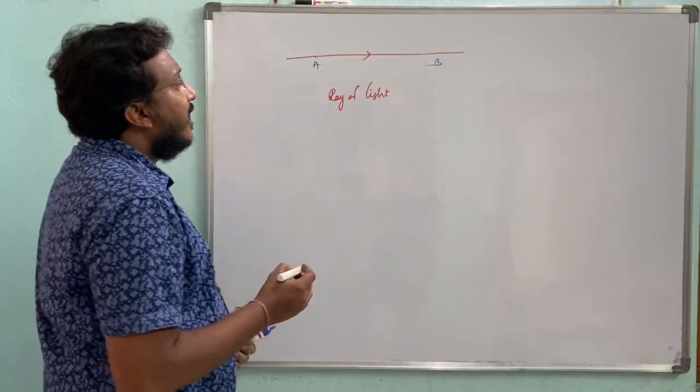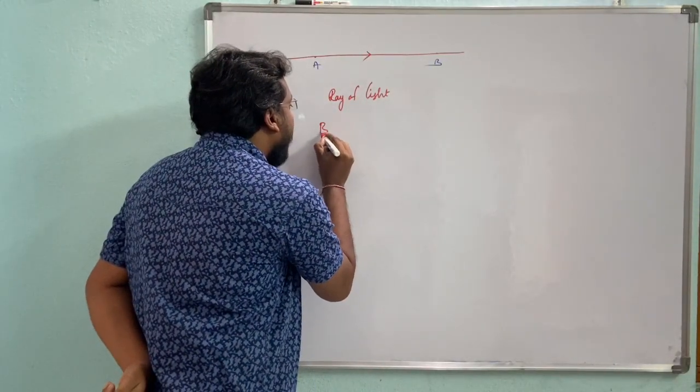Okay. Then next, one more important term, beam of light.